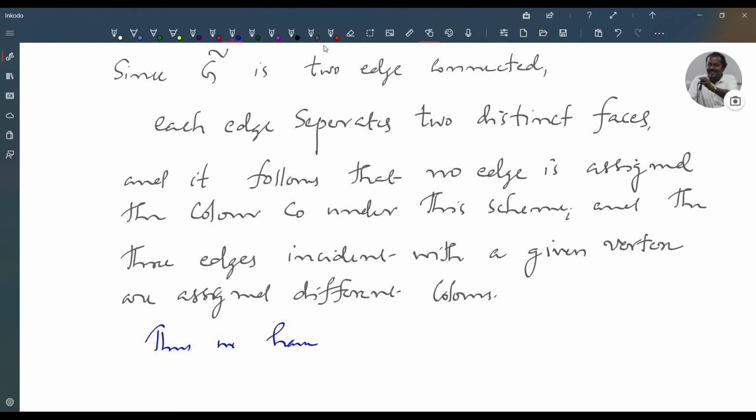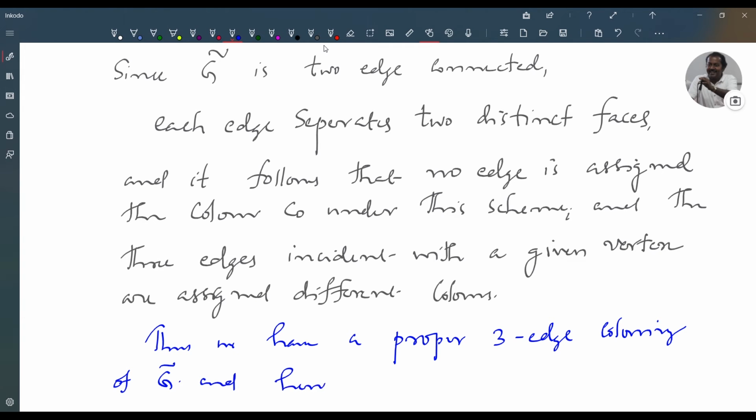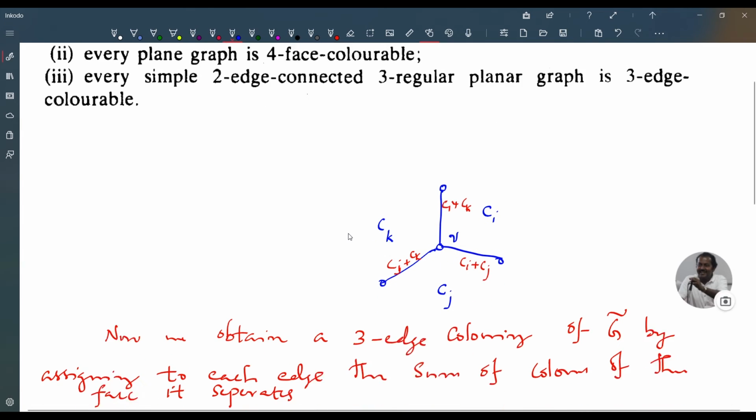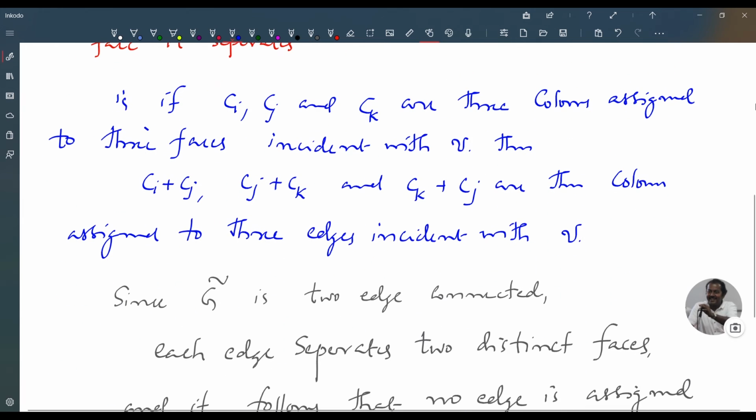Thus, we have a proper three-edge coloring of G tilde and hence of G. That is, G is three-edge colorable. So this proves 2 implies 3.